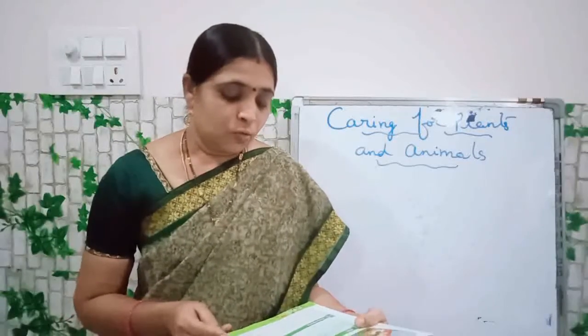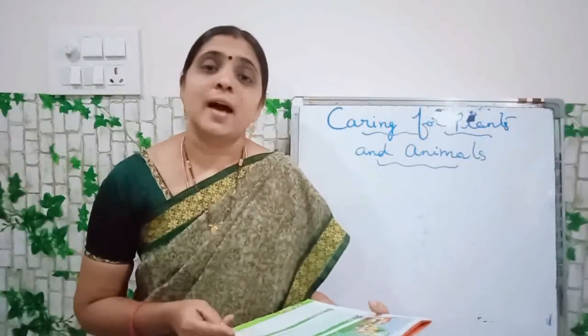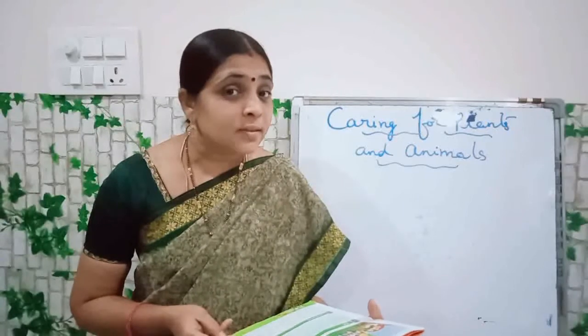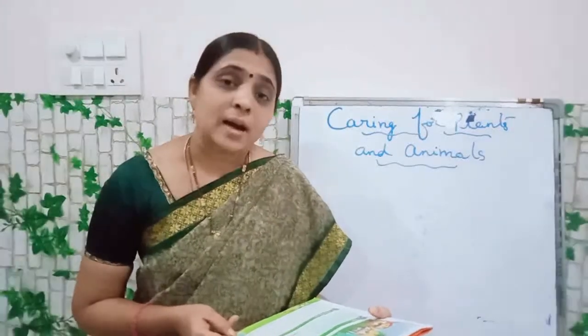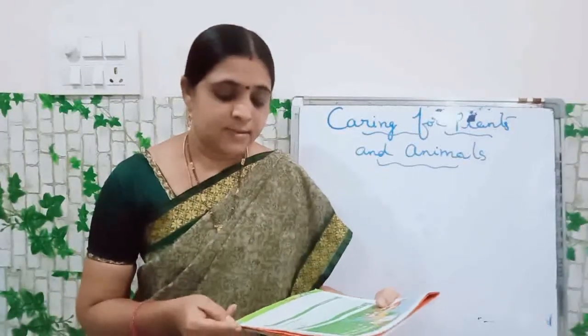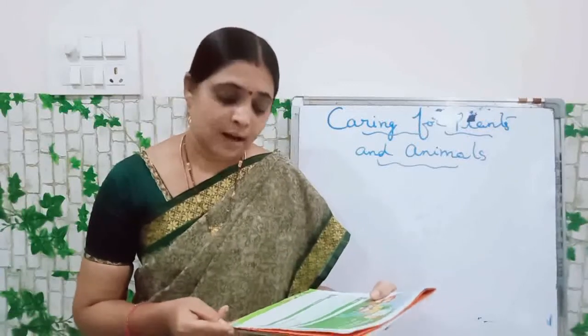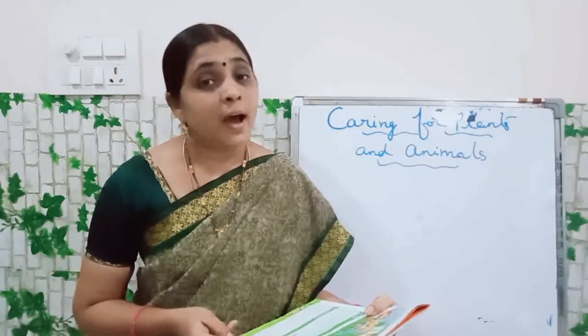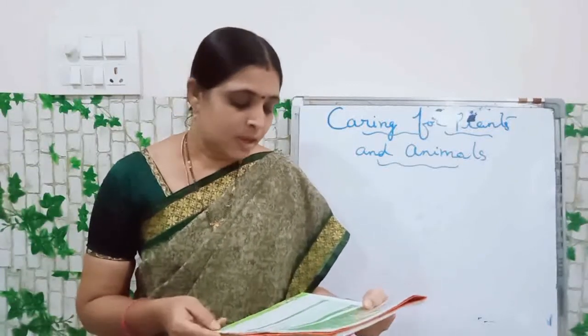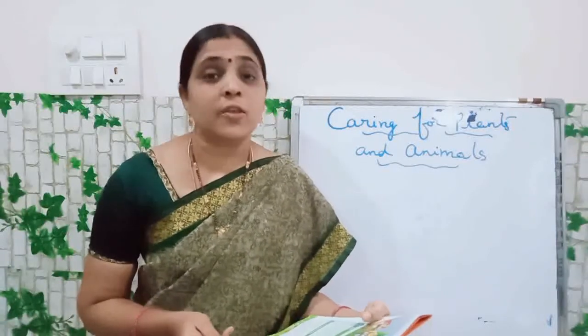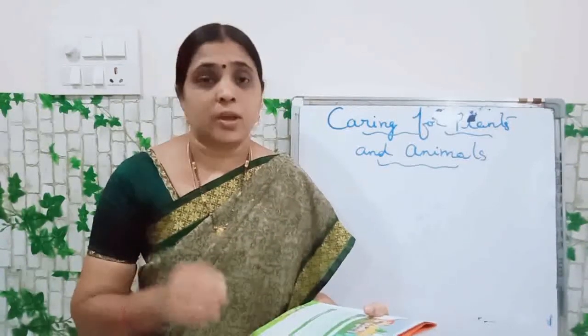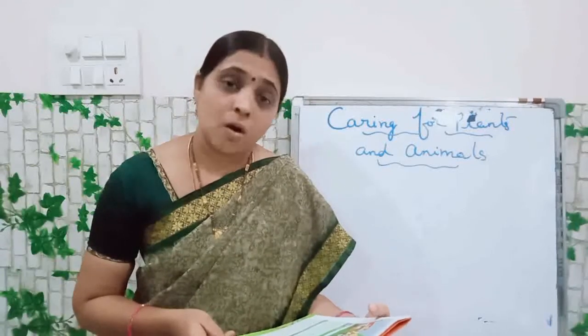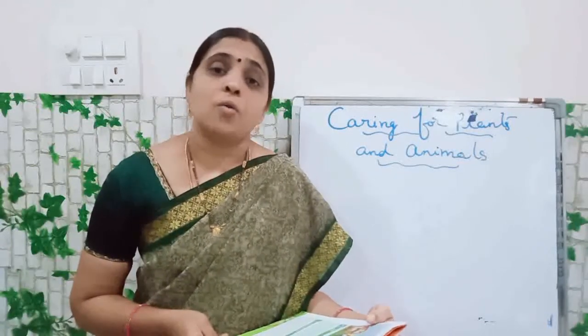Okay, we see plants in gardens. Where will we see plants? We see plants in gardens, G-A-R-D-E-N-S. Gardens. Parks, P-A-R-K-S. Parks. And along roadsides. A-L-O-N-G. Along roadsides. R-O-A-D.